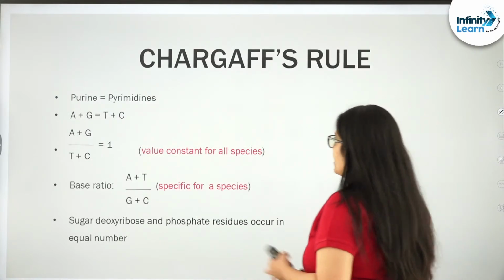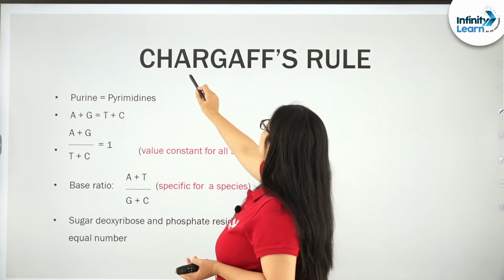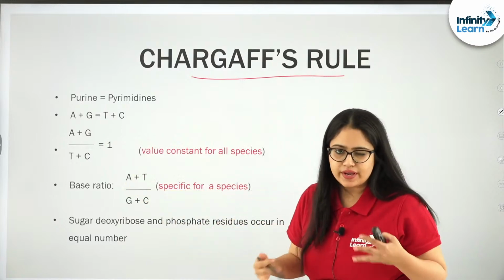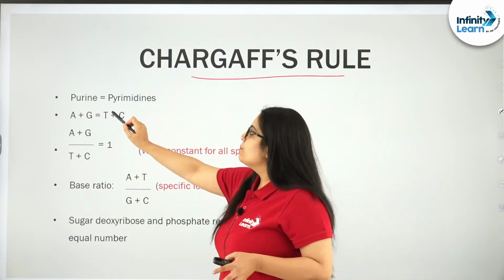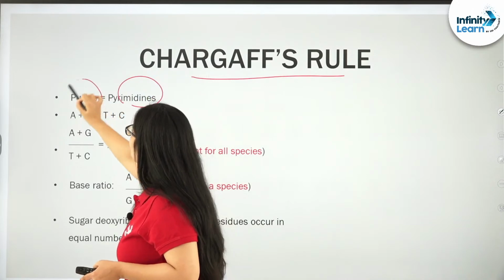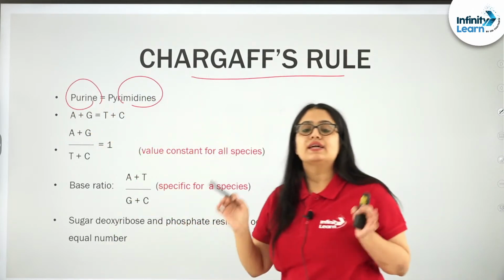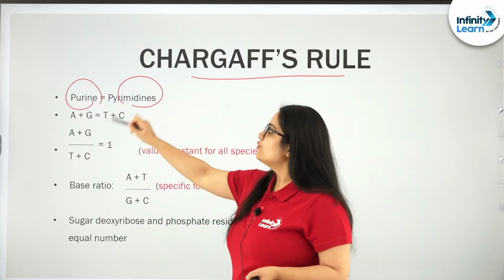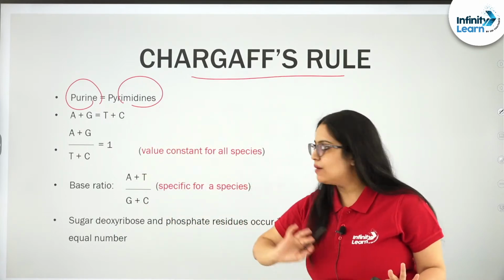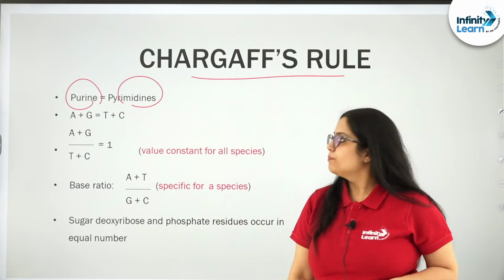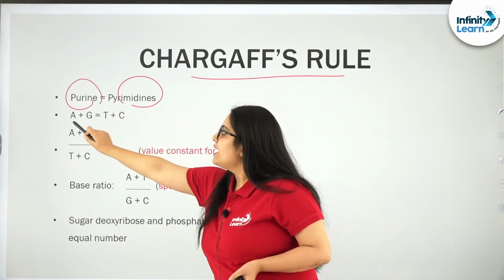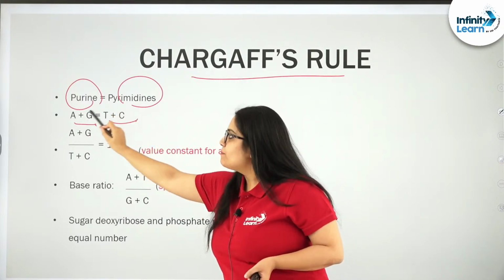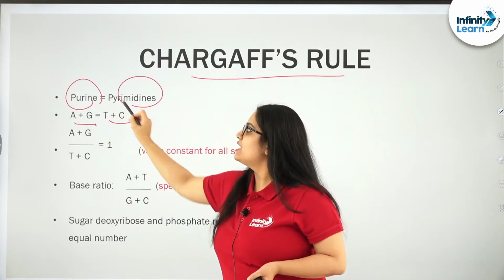Let us see the next question. Yeah, let us take a brief revision of what Chargaff's rule is. Chargaff says purines will be equal to pyrimidines, right. In a double stranded DNA or in a double stranded molecule, the amount of purine will be equal to pyrimidine. What is purine? Purine is A and G, and pyrimidine is T plus C. So A plus G will be equal to C plus T according to this rule.